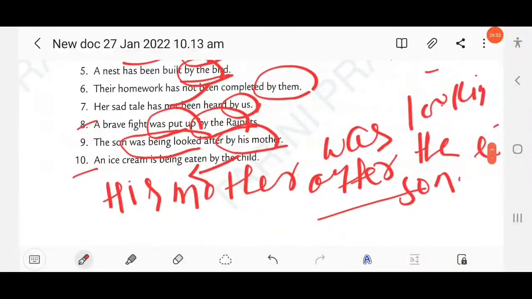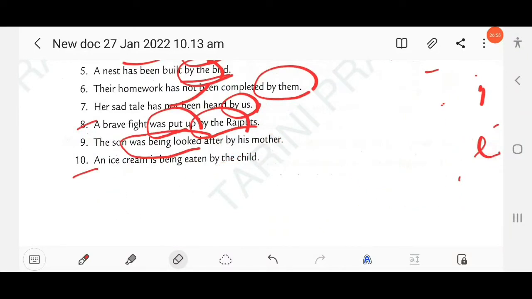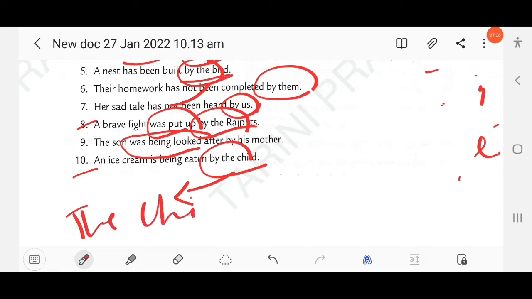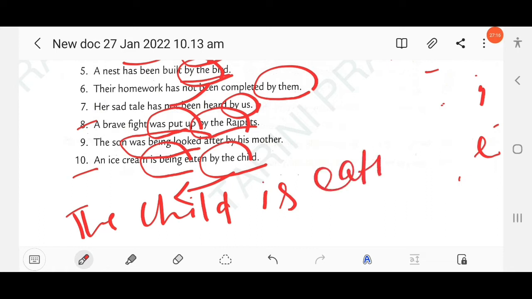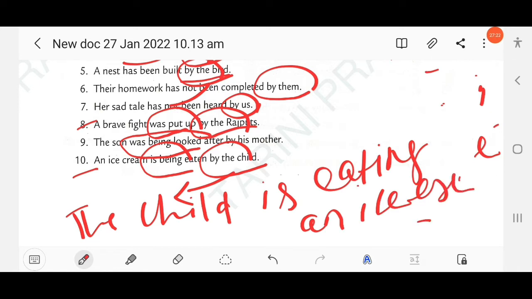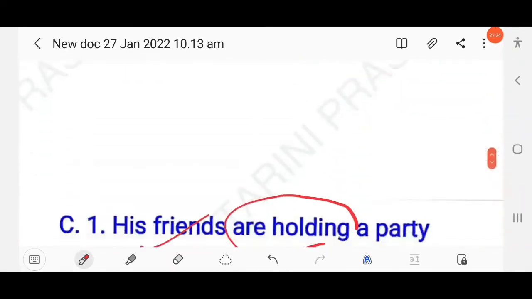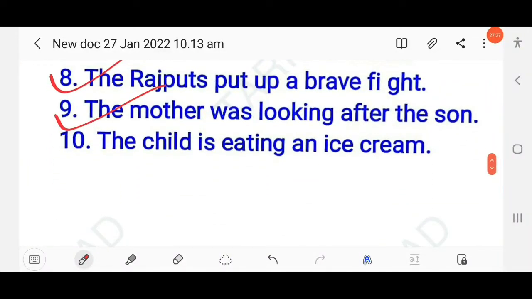Okay. Then next question here. An ice cream is being eaten by the child. So you know here the by plus agent becomes the subject in the active voice. The child. The tense is present progressive, is being. Previous one was being. You have to write here, the child is eating an ice cream. Clear? So here the answer, the child is eating an ice cream. Okay. Then next here.